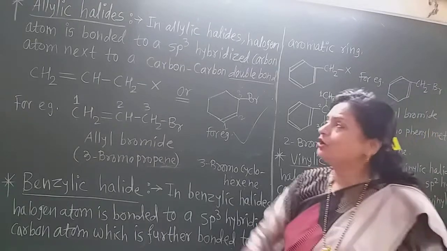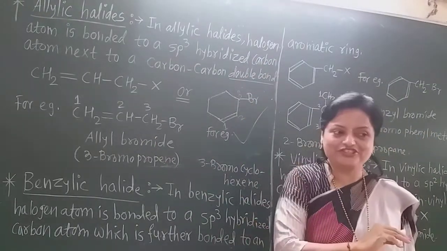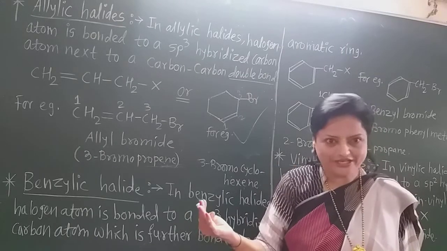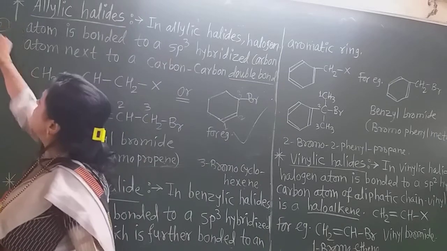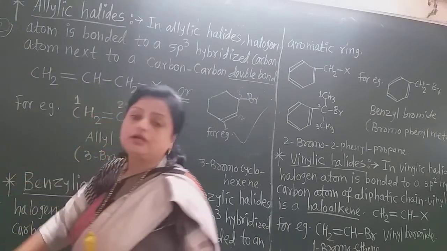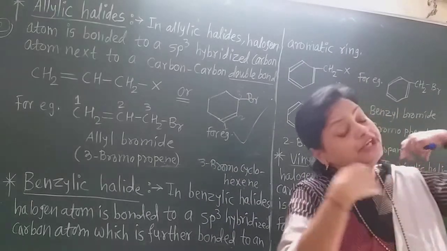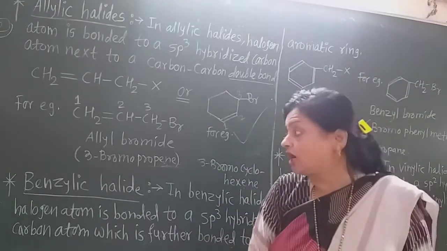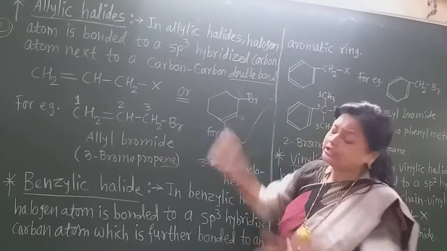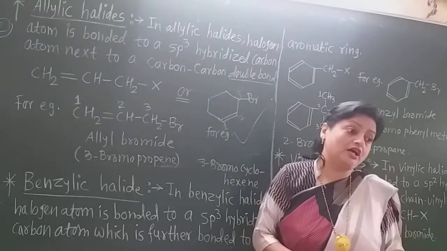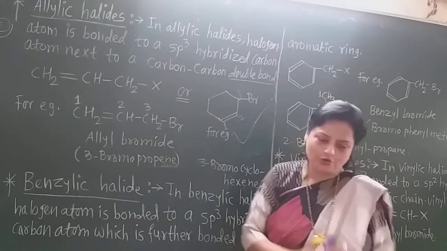Remember that. Now this is about allylic halides. In the last lecture we learned the alkyl halide. Okay, now this is the second one. I do not give numbering here, but this is the second one. Now we are going to learn the third type of halogen derivative, which is slightly different from the haloalkanes. In classification we learned all these, but in detail we have to learn only the alkyl halide, that is the monohalogen derivative.